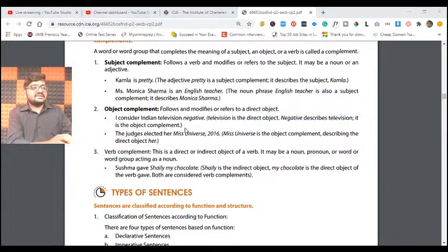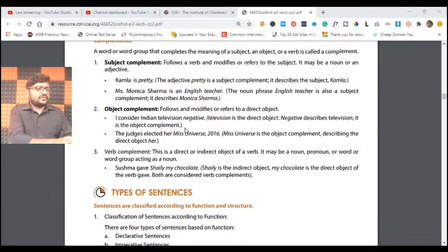Understand? A complement doesn't mean that it should always be positive, friends. It can be negative also. You are a bad girl, you are the worst girl. If I say that, that is also a complement. It need not always be praising you. In simple terms, a complement is nothing but describing the nature of a subject, an object, or a verb. A complement can be positive or negative. Both can be there. That's what we are discussing here.